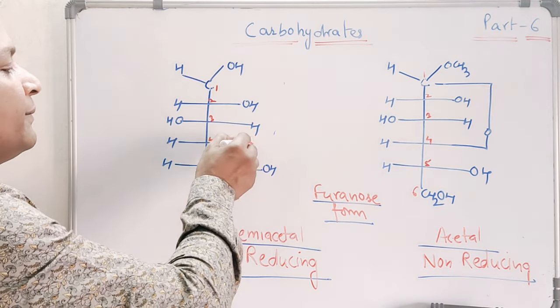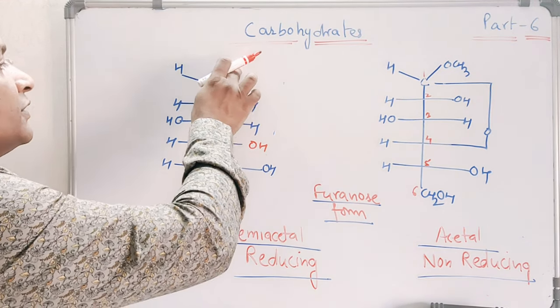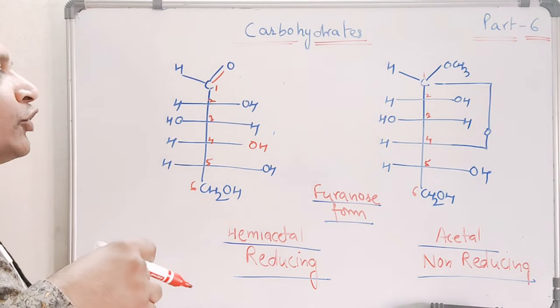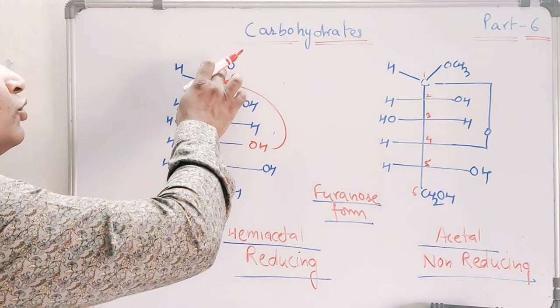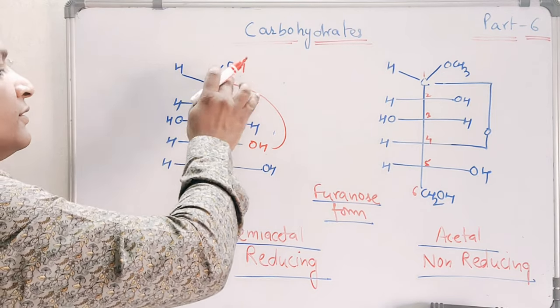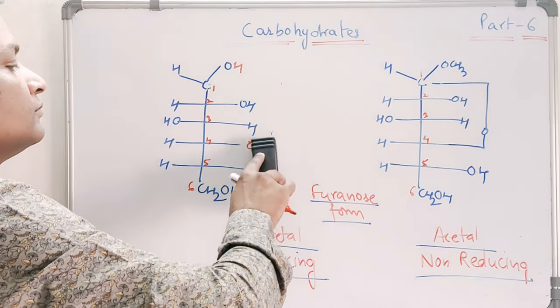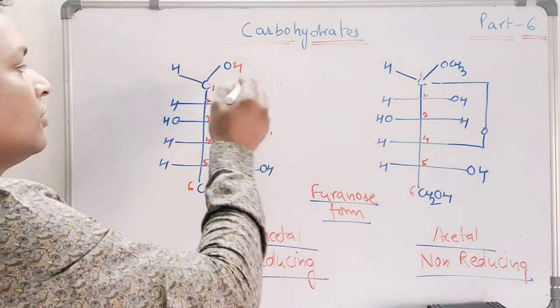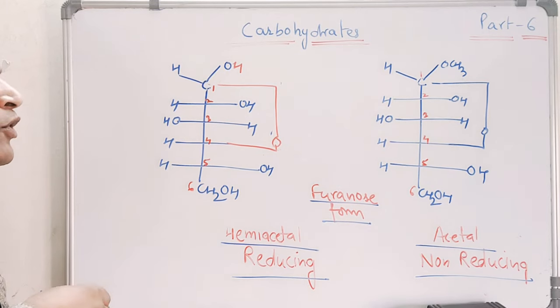The ring can easily open up to give you CO and OH, and this can again attack on this to give you OH and O. So this is a very important point.